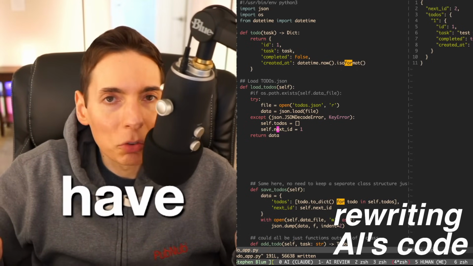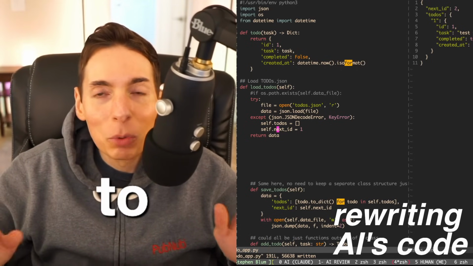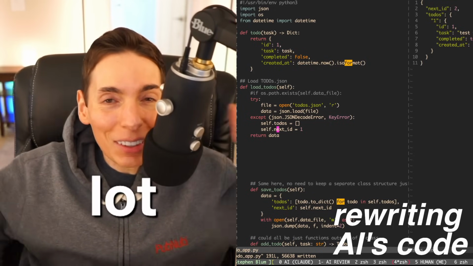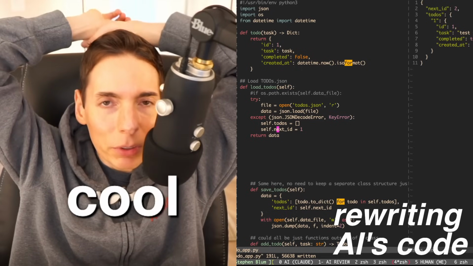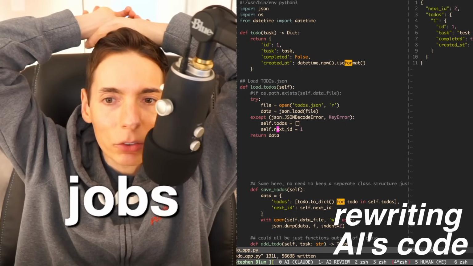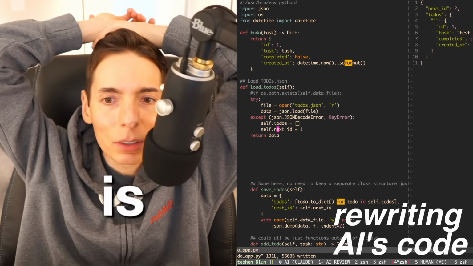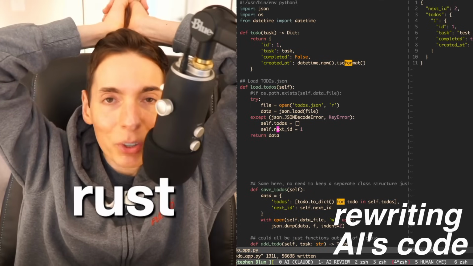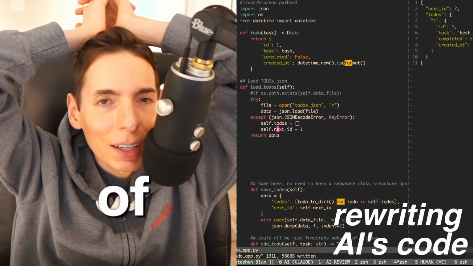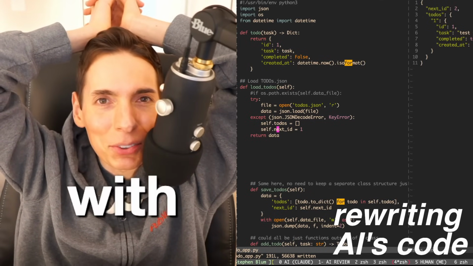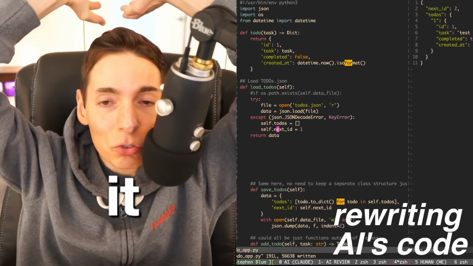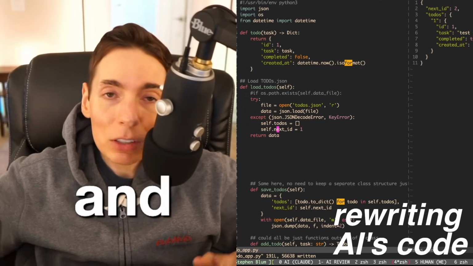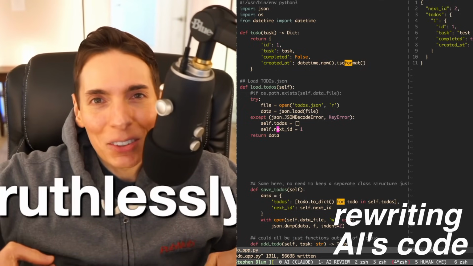We have 1 billion connected devices on our network, so we need to make sure it's fast. However, Python, the syntax I like a lot. Isn't it cool? I love it. That's what we use Rust for, and we've done amazing jobs with it. The team is constantly improving, innovating and replacing our Python with Rust. We even have a lot of C code, and we're replacing our C code with Rust as well, because it is that much better in terms of maintainability, concurrency, and building more features on top of. We can ruthlessly refactor using Rust.